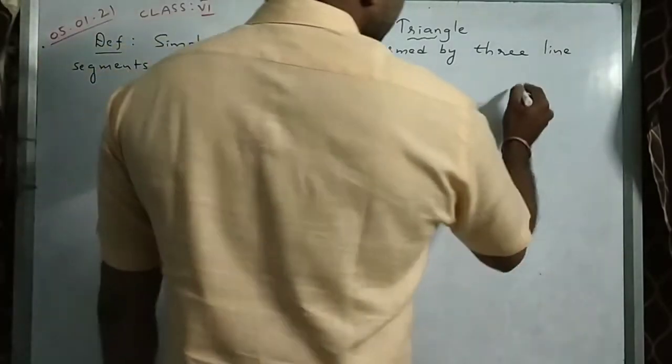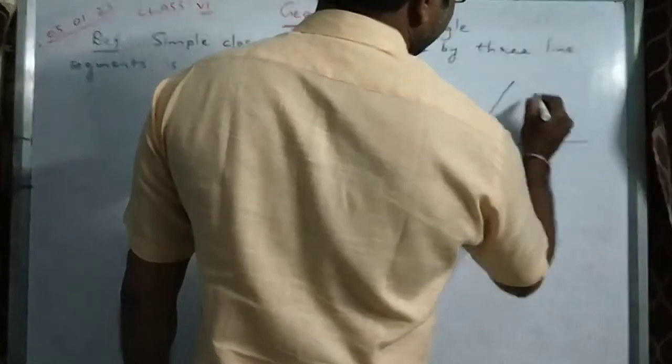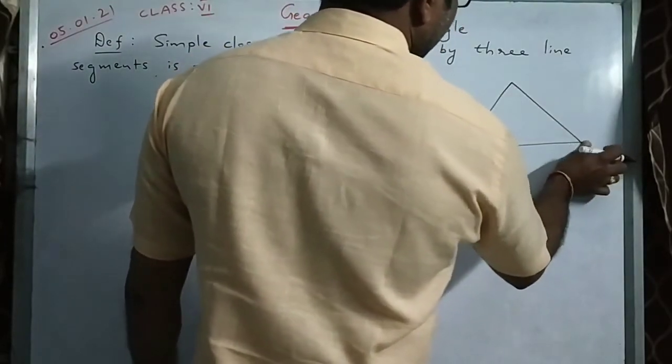So three line segments means, already I told you, line segment means ending with two ends.